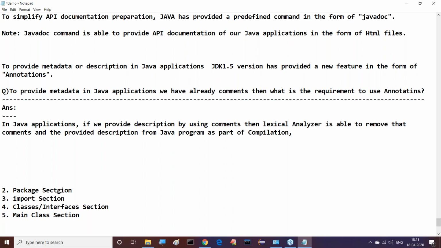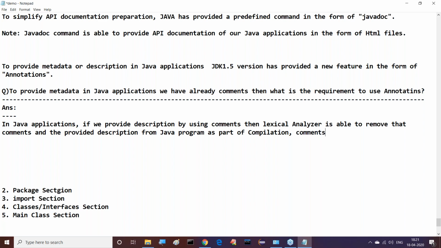You know already, in the compiler structure there are lexical analysis phase, syntax analysis phase, semantic analysis, intermediate code generation, code optimization, and code generation. Right, so code generation, not code execution. Nearly 6 phases are available. That very first phase is which one? Lexical analysis phase. This lexical analysis phase will take those comments and their description and remove them from the respective Java program.